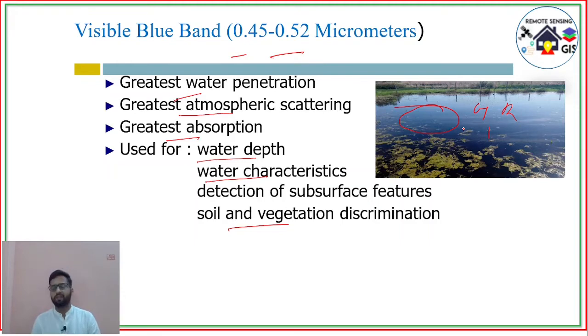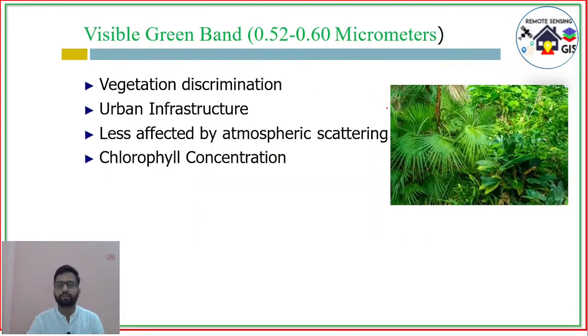Our eyes only see the visible portion, that is 0.4 to 0.7 micrometer. Due to this reason, our eyes see the blue region, as water reflects the blue and absorbs all other bands. So we see water as blue.